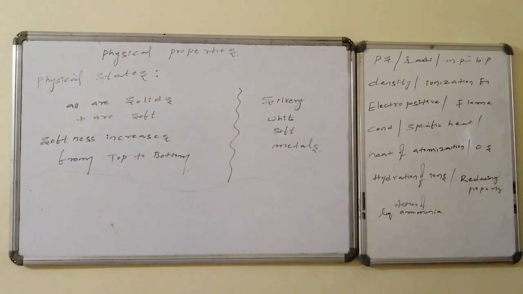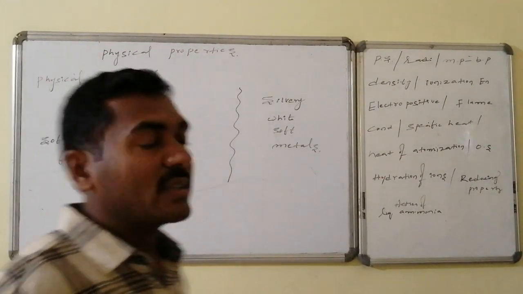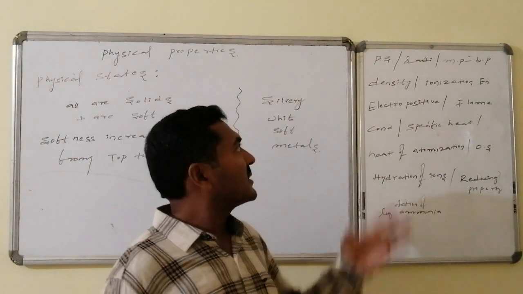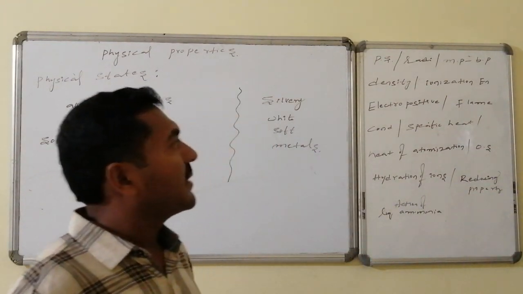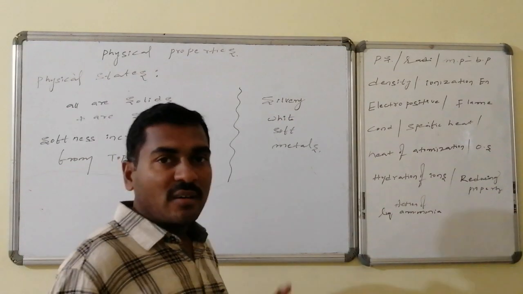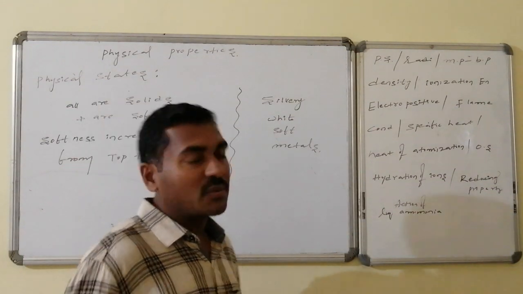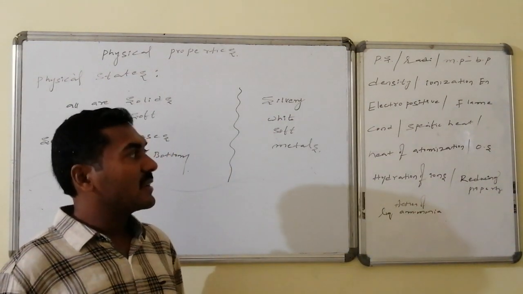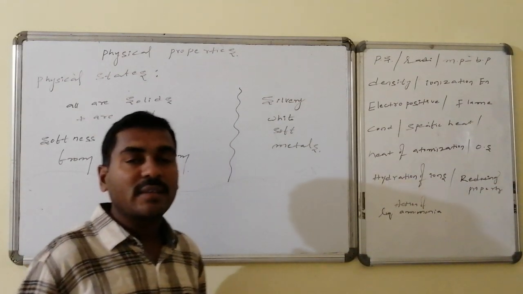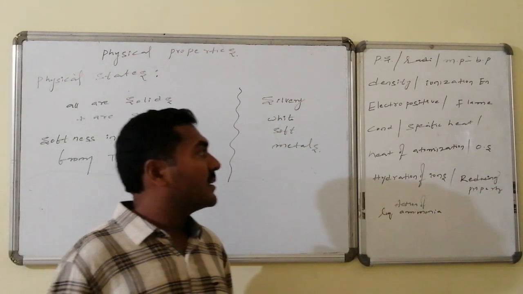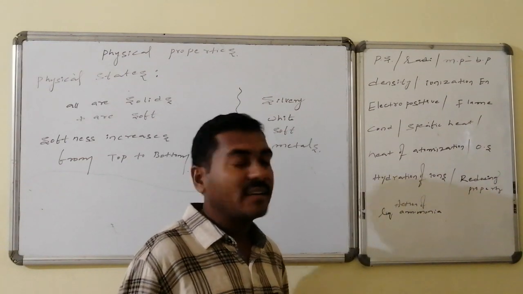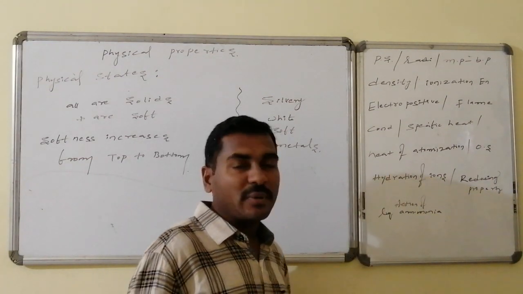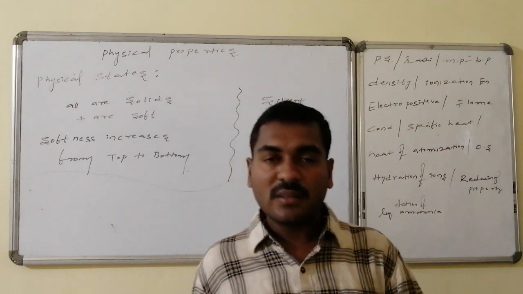Let us go for the properties. Those are the physical properties associated with the alkali metals. The list of properties: physical state, radii of atom, radii of ion, density, melting and boiling point, ionization energy, electropositive character, that is metallic character, flame coloration, conductivity, specific heat and heat of atomization, oxidation states, hydration of ion size, hydration energy, reducing property, and action of liquid ammonia, in sequence.